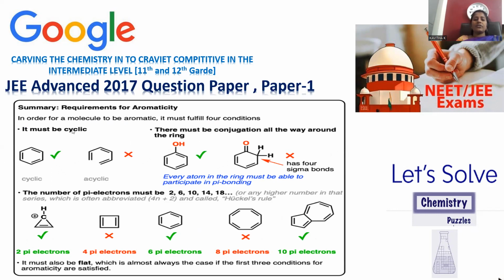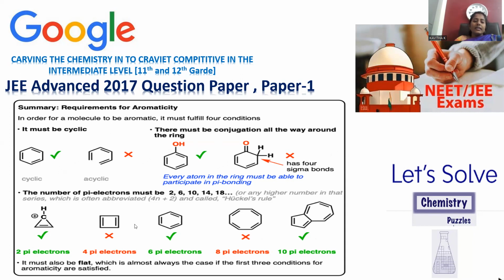The first condition is it must be cyclic. Whenever a compound is a completely ringed one, a ring type of structure, then only is it assigned aromaticity. That is the fundamental thing. If any opening region is present, acyclic compounds are not regarded as aromatic in nature. Simply, benzene is the best example of an aromatic compound.